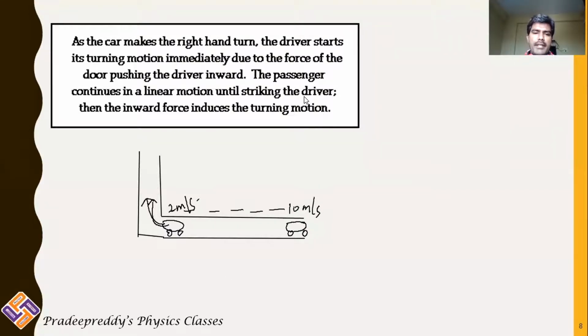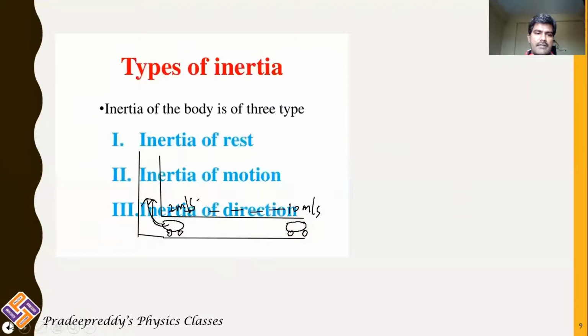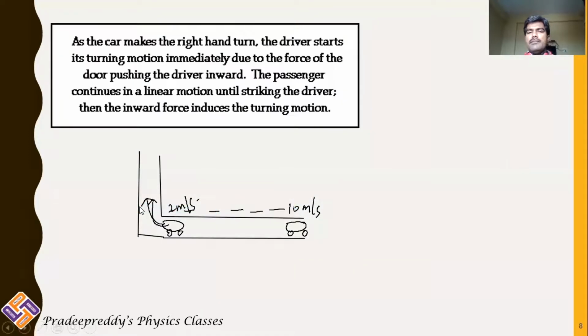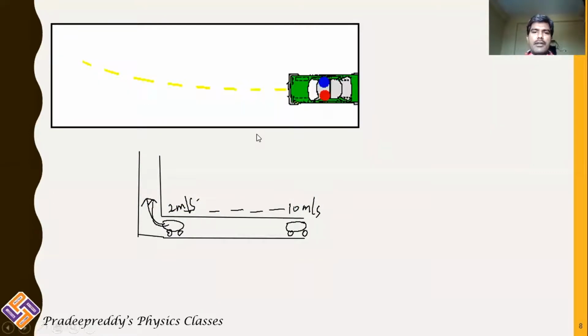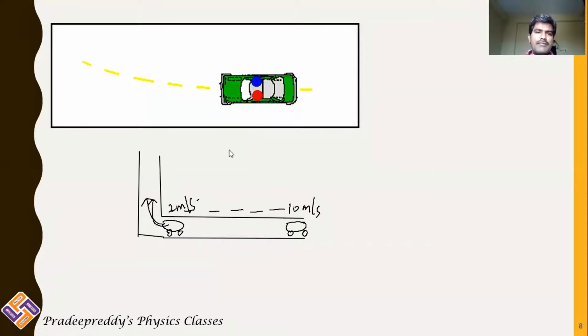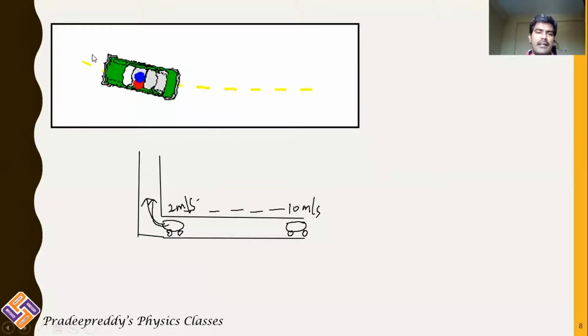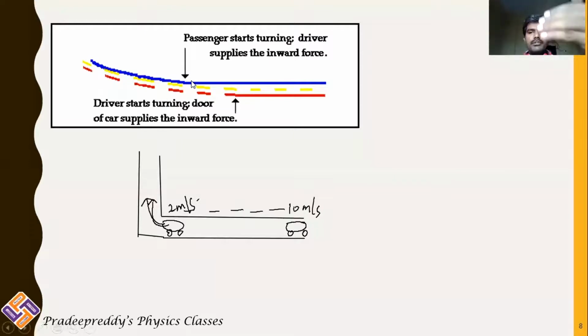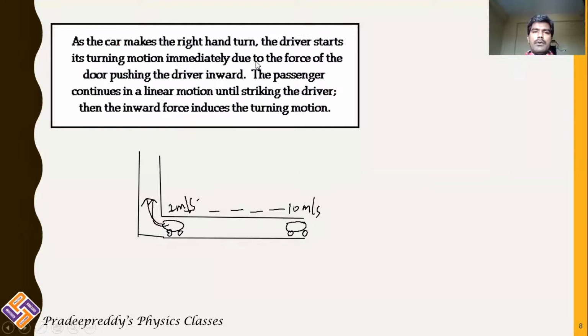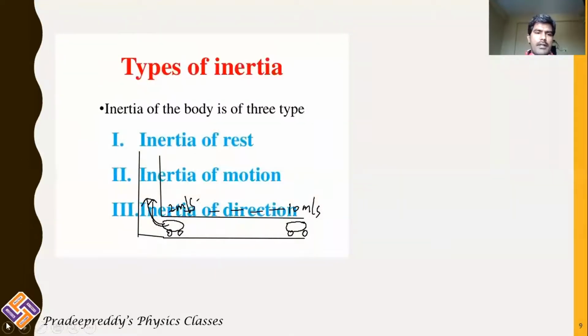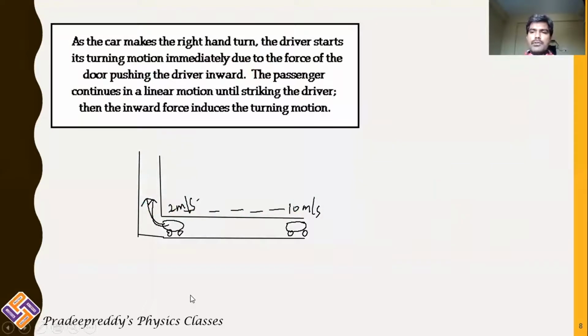So it is simple: if there are two people in the car, then in such cases you can clearly understand that if the car is taking a right turn, you will be forced to move to the left side. Here, the green color passenger is being pushed outward from the turning. Okay, so therefore inertia of direction will not allow you to change your direction suddenly.